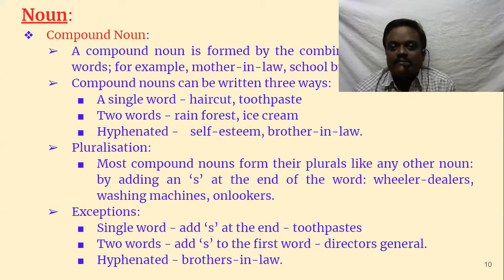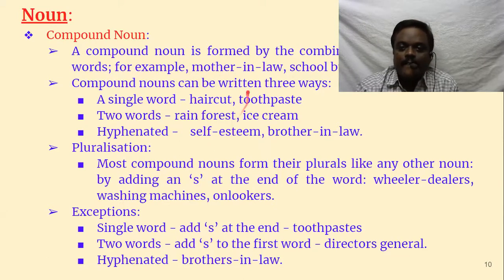For example, let us see mother-in-law. In mother-in-law, there are hyphens between the three words: three words, but two hyphens. School bus: there is no hyphen, there is a space. Bedroom: there is no space and no hyphen. They are brought together and became a single word. Bed is a different word, room is a different word, bedroom is a different word. School is one word, bus is one word, but when brought together, it becomes a different word.